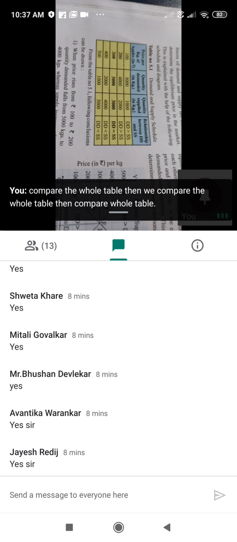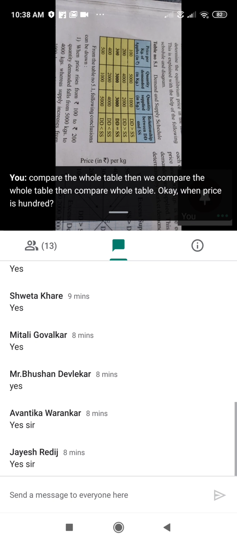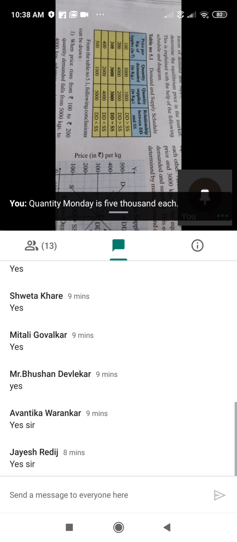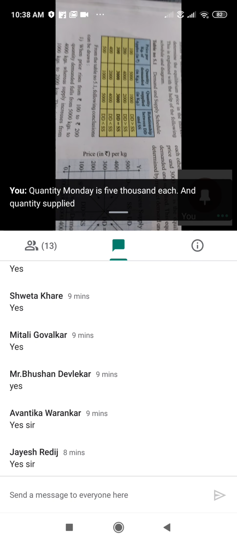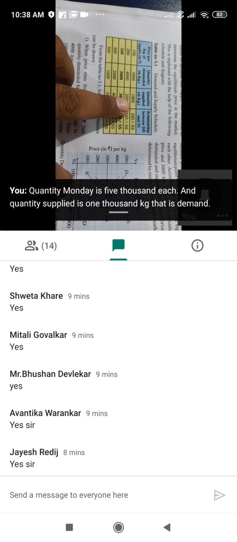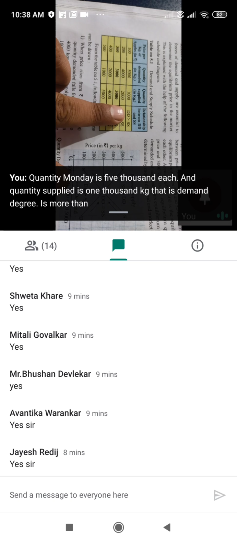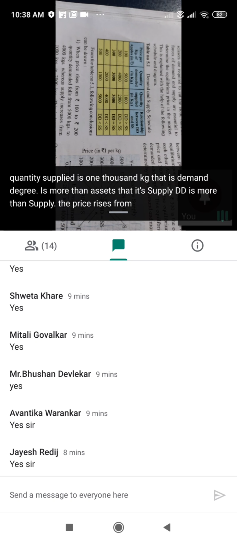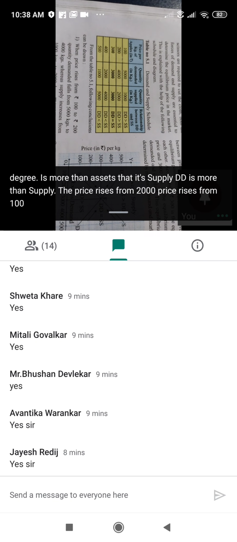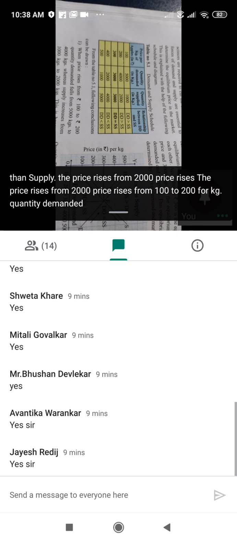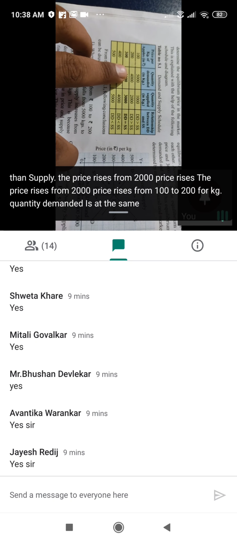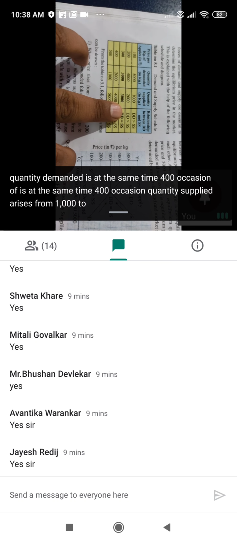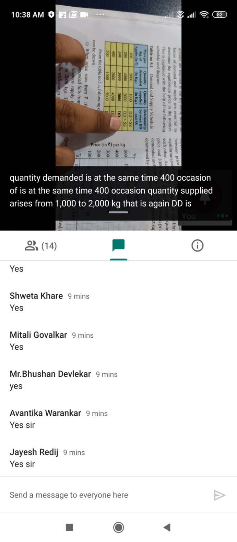Okay, when price is 100, quantity demanded is 5000 kg and quantity supplied is 1000 kg. That is, demand DD is more than supply SS. When price rises from 100 to 200 per kg, quantity demanded at the same time is 4000 kg and quantity supplied rises from 1000 to 2000 kg. That is, again DD is greater than SS, that is supply.